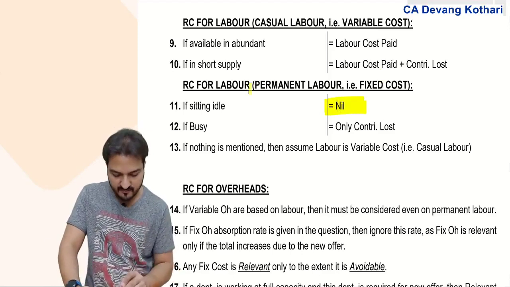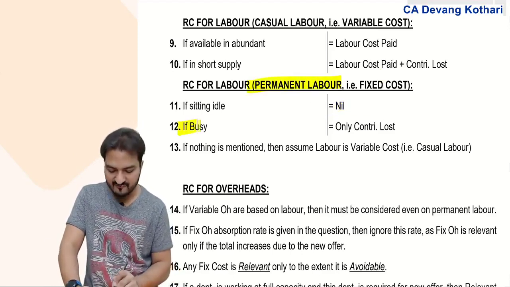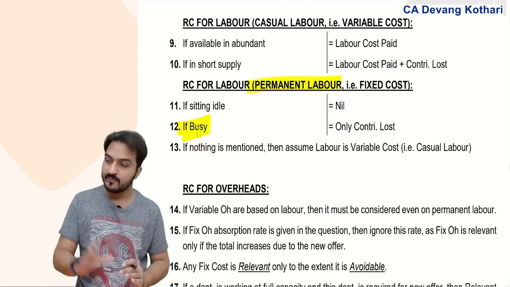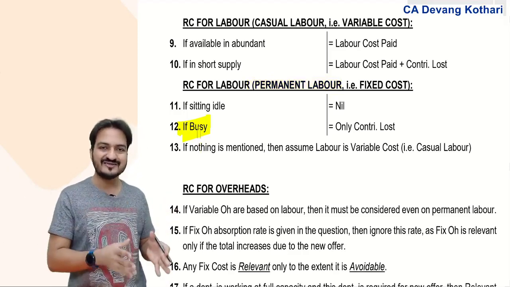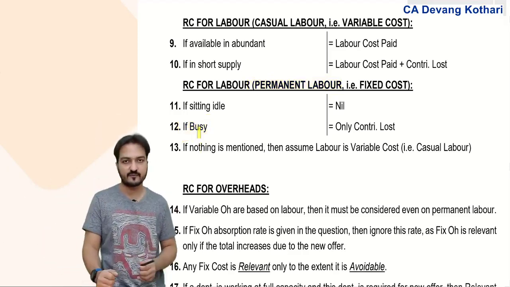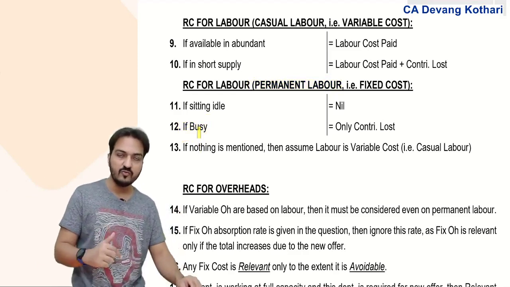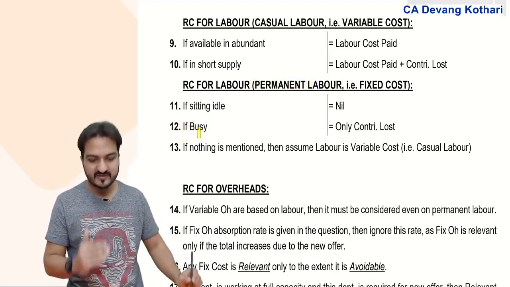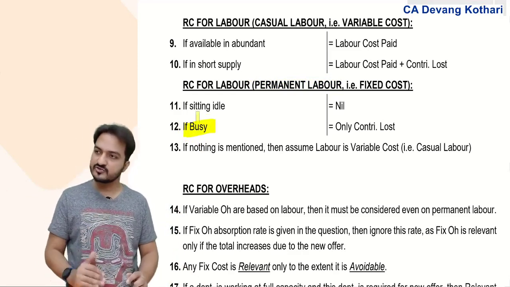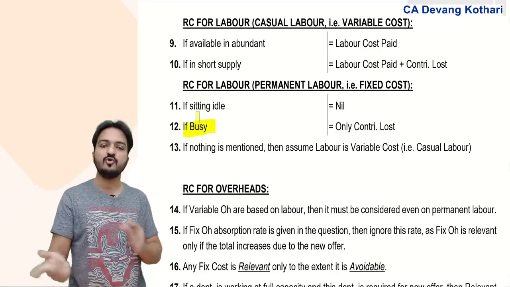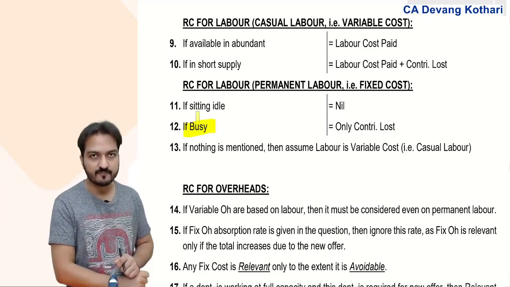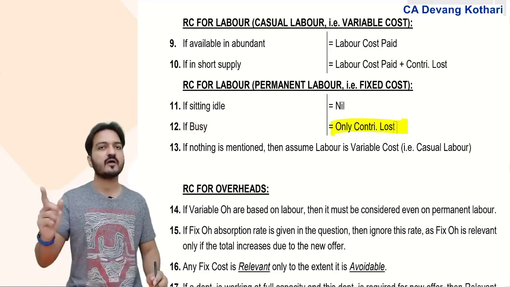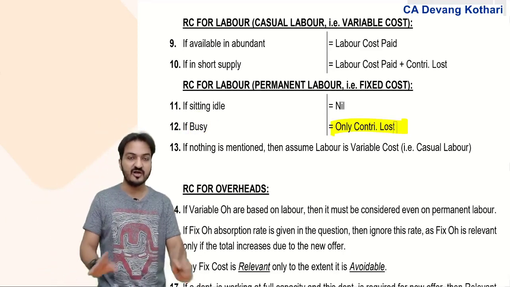Now, if that permanent labor was already very busy and because of the new offer I use this permanent labor in the new offer, then they will lose contribution in regular work. So the contribution loss has to be recovered from the new offer. Let me summarize.